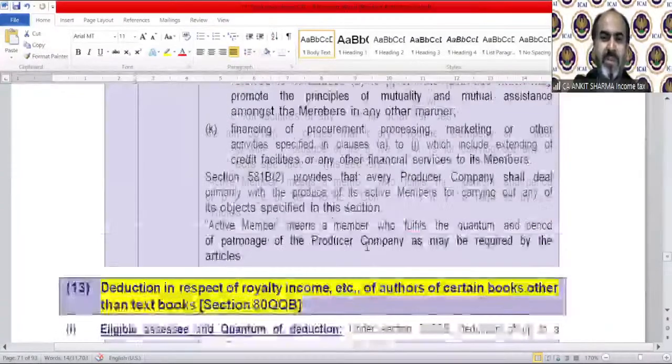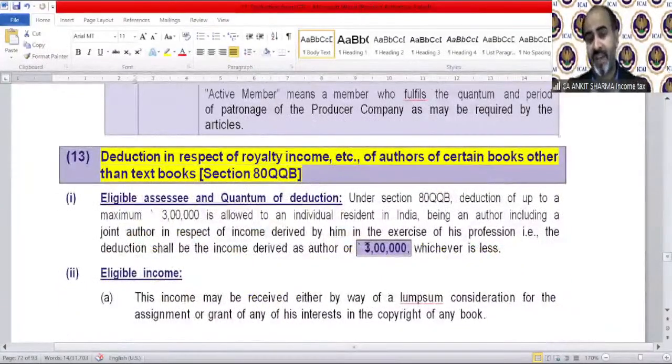There are general provisions. Now the next deduction, again an important one, an interesting deduction. Deduction in respect of royalty income, etc., of authors of certain books other than textbooks. So this deduction is available for royalty income to authors of certain books, and that should be other than textbooks.